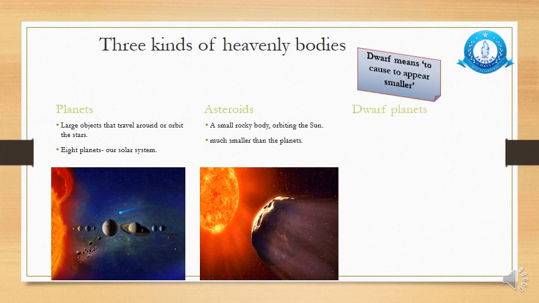The third kind of heavenly body which we are going to discuss over here are the dwarf planets. What are dwarf planets? We have studied one of the dwarf planets, yes, planet Pluto. Here are some other dwarf planets as well: Eris, Charon, Ceres.